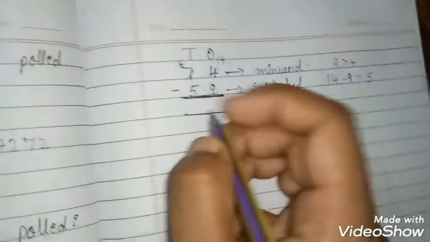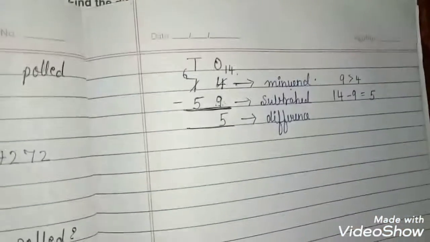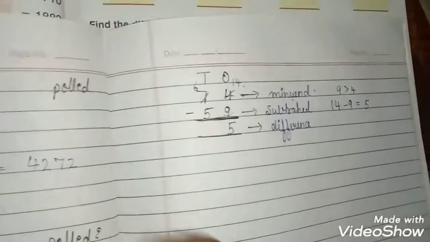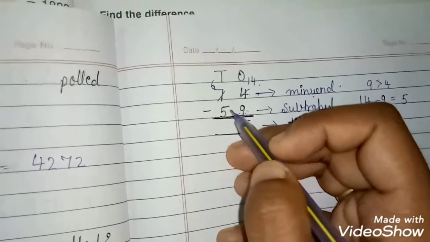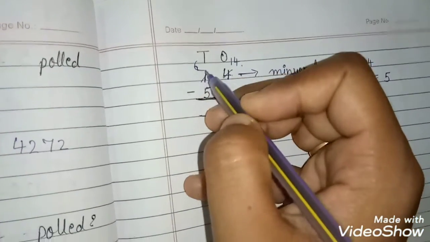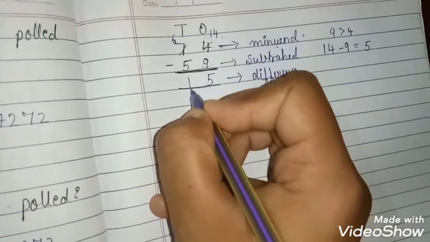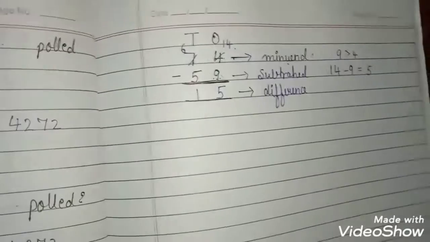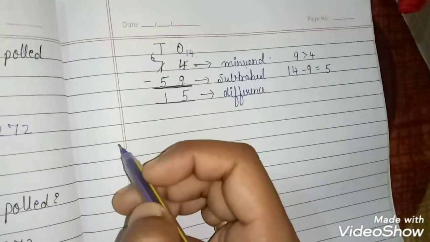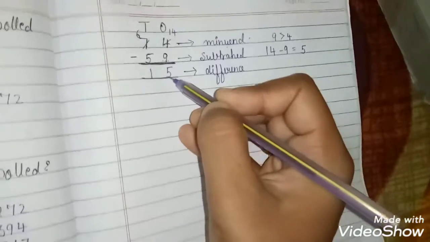So 5 you will write here. Now you will subtract 5 tens from 6 tens. So you will get 1 ten, right? So the difference between 74 and 59 is 15.